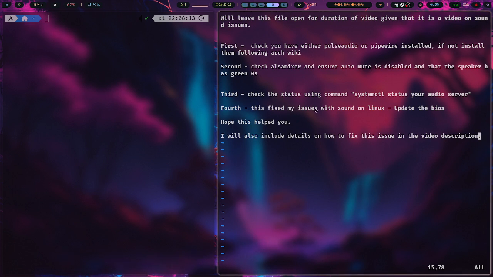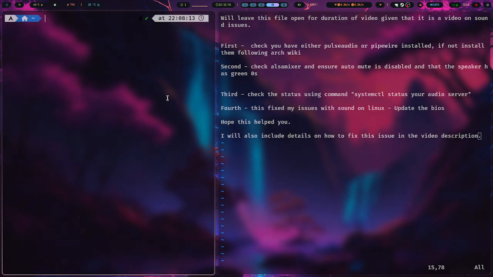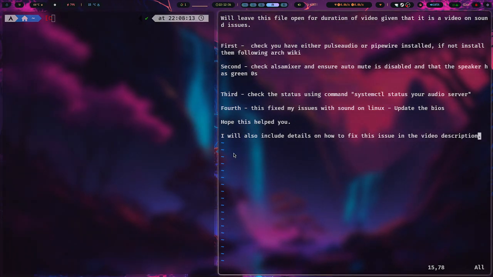So I'm keeping this open the entire time I'm recording, given that most people who are watching this have no audio. So the first thing you should do is check if you have PulseAudio or PipeWire installed, or another sound server. That's fairly easy to do. You should already know that. If you don't, you can follow the Arch wiki.